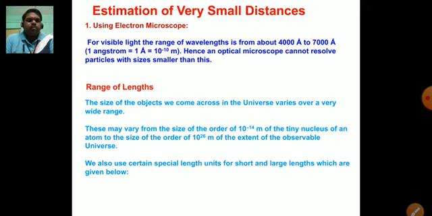See, range of length. The size of objects we come across in the universe varies over a very wide range. These may vary from the order of 10 power minus 14 meter, as I have discussed earlier, the radius of the tiny nucleus of an atom, to the order of 10 raised to the power of 26 meter, the extent of the observable universe. So we also use certain special length units for short and large lengths, which are given below.